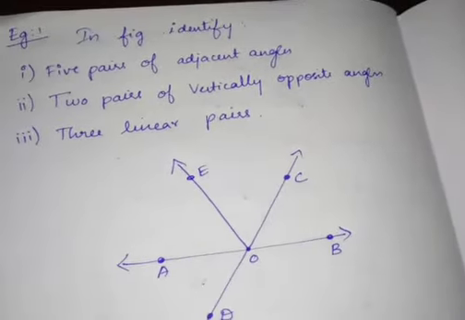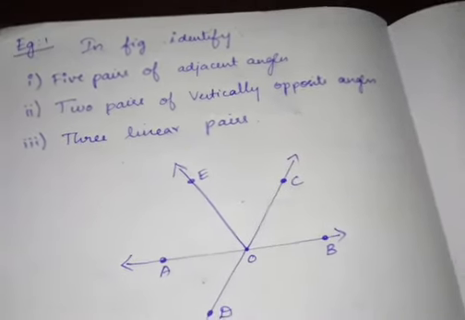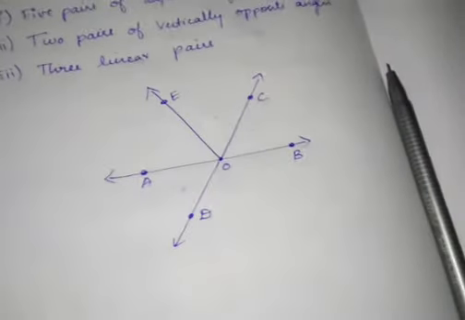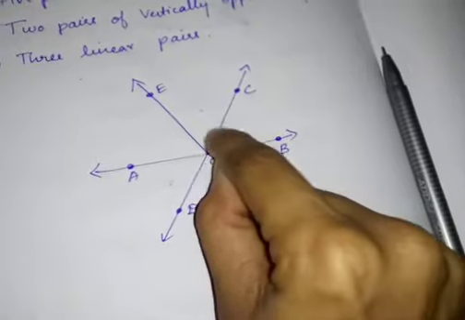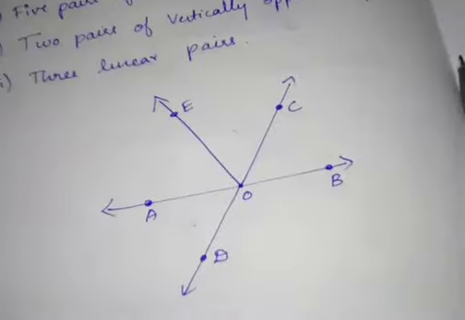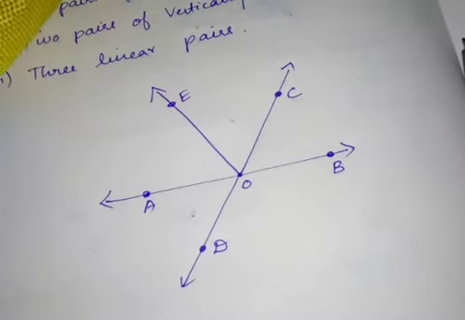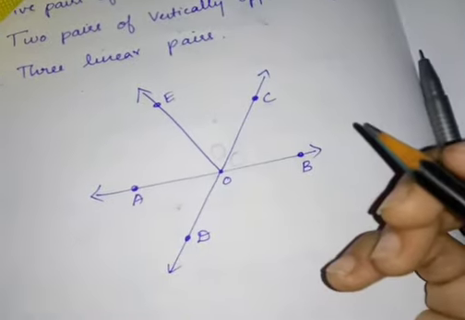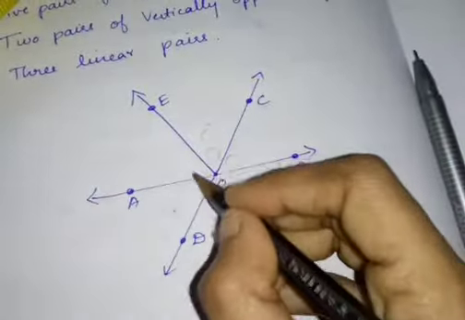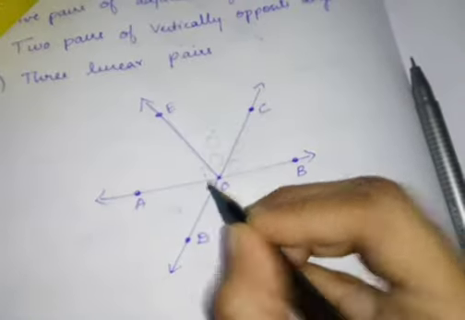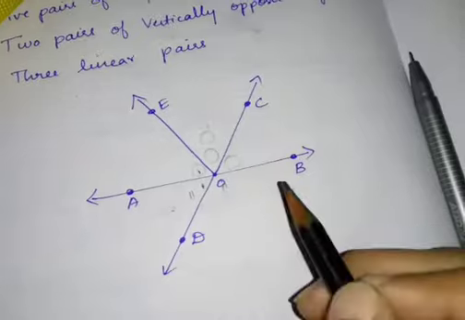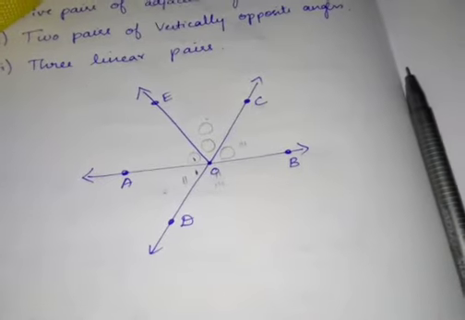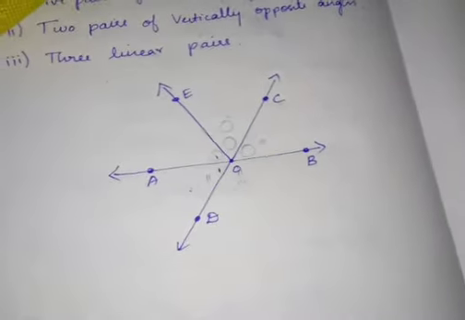Pairs means it will be like two at a time, right? We should find 5 pairs of adjacent angles. What does adjacent angle mean? Near angles. So this angle and this angle are adjacent angles, correct? Because they are near angles. So we can say this angle and this angle are adjacent. Then this angle and this angle are adjacent. Likewise, this angle and this angle are adjacent. Near angles are adjacent.